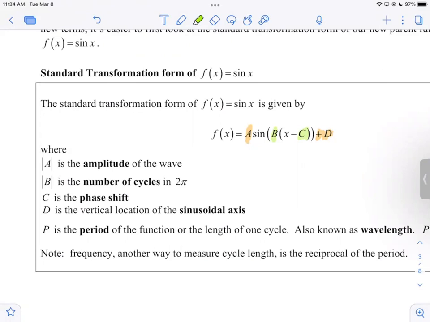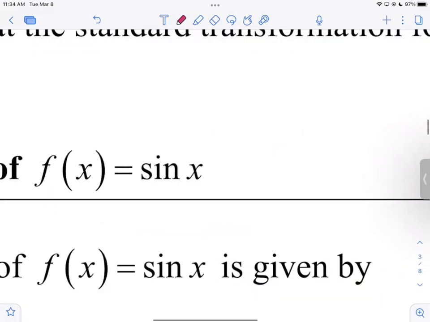B is still your horizontal dilation factor. This one's very, very important. B is now the number of cycles in 2 pi. It's the number of cycles you see in a prescribed distance of 2 pi radians. What are the default values for A and B? 1. The default value for A is 1. The amplitude is 1: up 1, down 1, up 1, down 1. What's the default value for B? 1. So by default, how many cycles do we see between 0 and 2 pi? 1. And that's why we say the period is 2 pi.